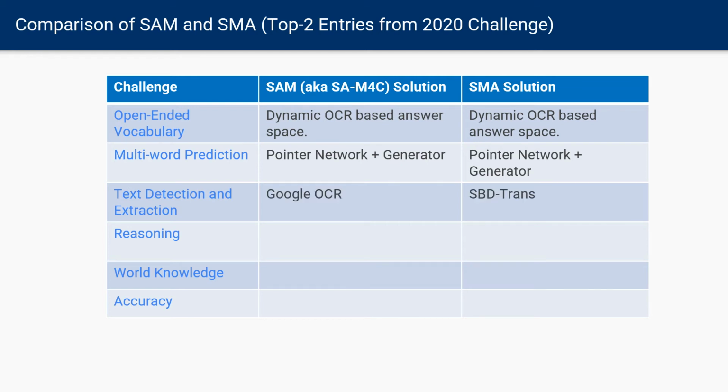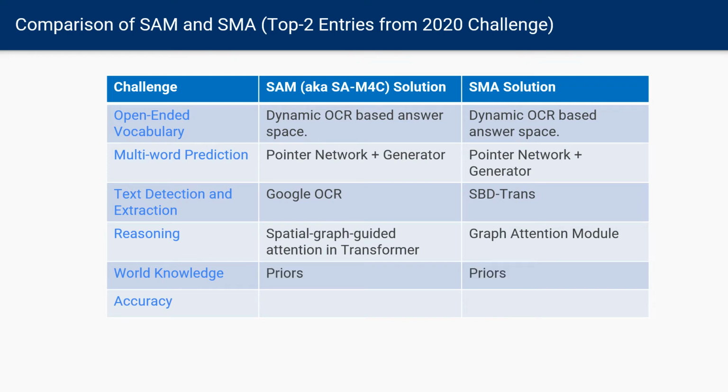SAM uses Google OCR while the SMA model uses SBT Trans OCR. M4C uses a spatial graph guided attention within the transformer, while SMA solution uses a graph attention module. They both encode world knowledge just from the priors in the dataset. SAM had an accuracy of 44.80% and SMA had an accuracy of 45.51%.